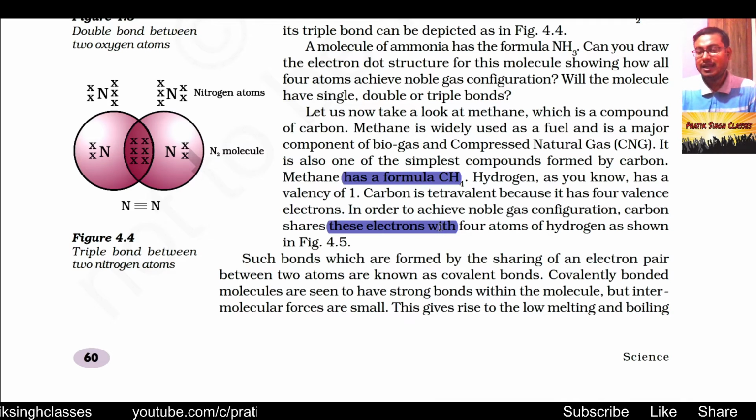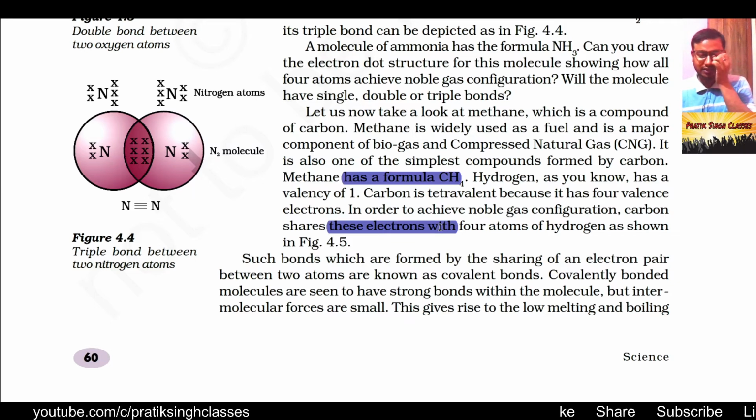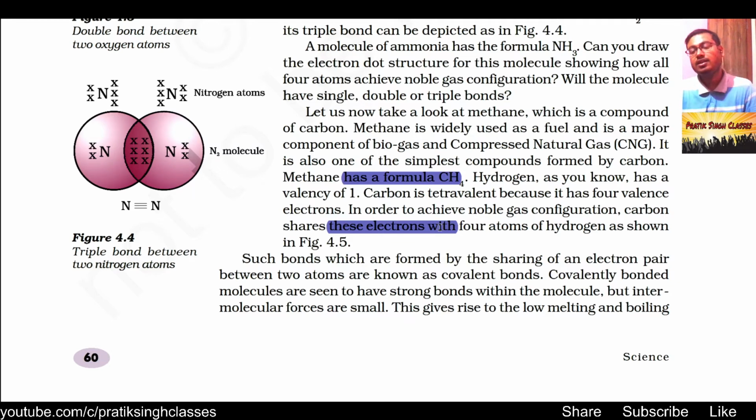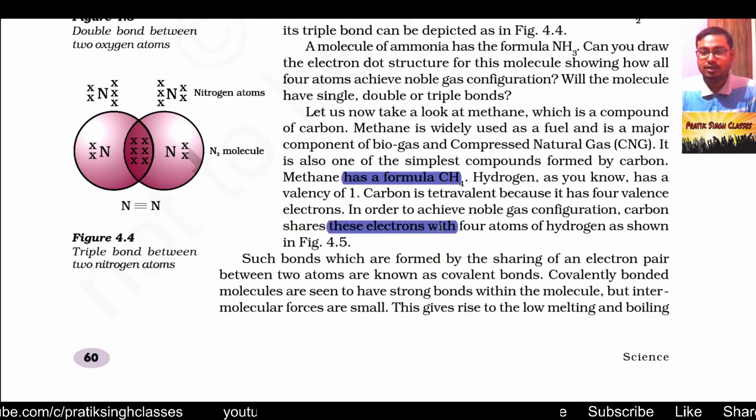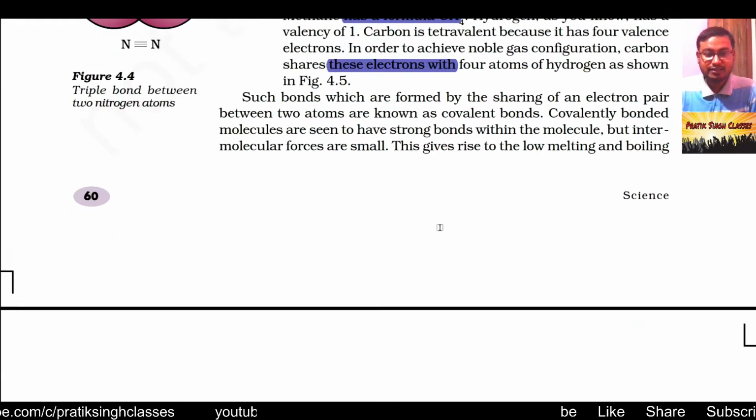Each hydrogen atom will get 1 electron from carbon and give 1 electron to carbon, meaning sharing. In that situation the hydrogen will get 2 electrons and become noble, and likewise with the help of 4 hydrogen atoms carbon will also get 4 electrons and its electronic configuration will become 2 and 8, and it will also become inert. That is the situation in the case of methane.